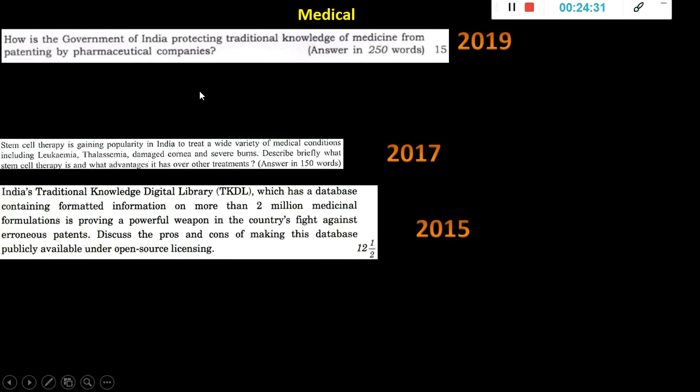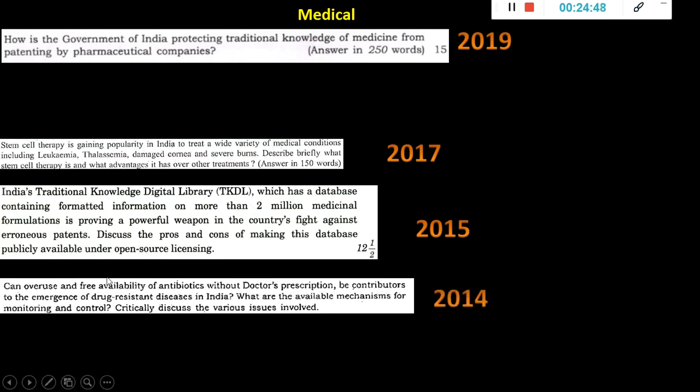Then again, if you see this kind of repetition, the Indian Traditional Knowledge Digital Library database: whatever statements come here, finally they will ask about the entire detailing, like pros and cons, or how it is implemented. So the TKDL on traditional medicines is an important topic for you. Can overuse and free availability of antibiotics without a doctor's prescription be contributors to the emergence of drug-resistant diseases?